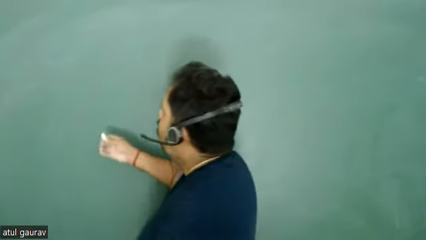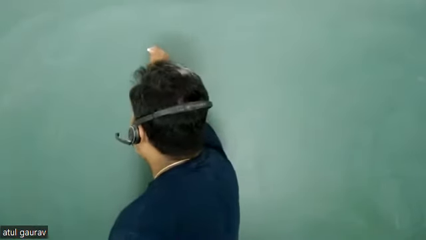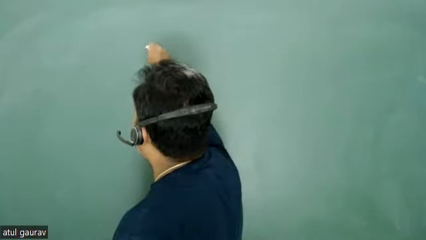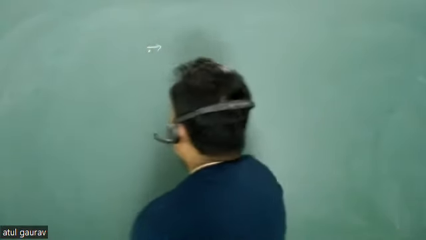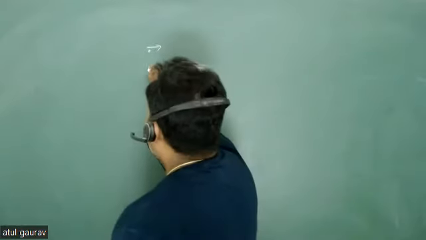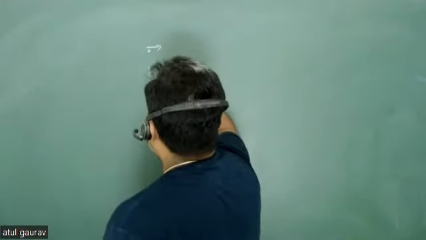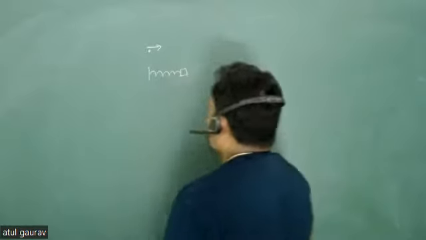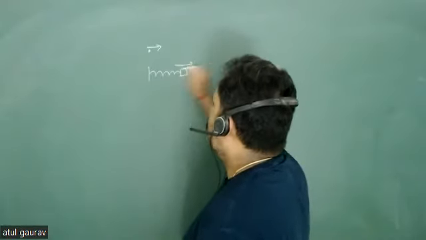Suppose this particle is moving freely. Another particle is attached to a spring, and it can just do to and fro motion.